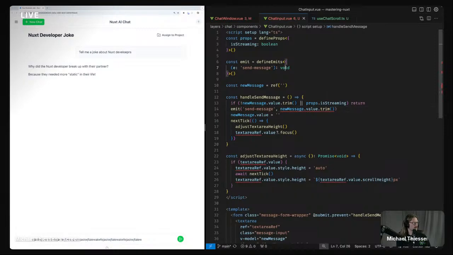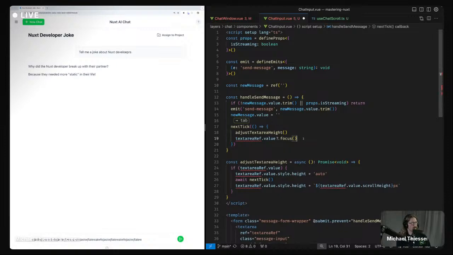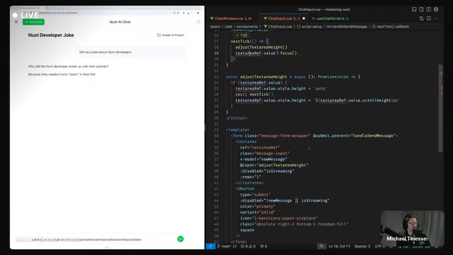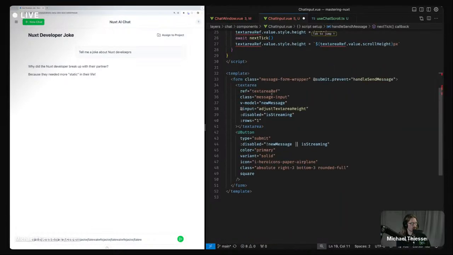Oh, because I put this as... I typed it wrong. That's why. There we go. So I fixed the types there. Now we can emit. We reset this. Then we go here and we need access to this text area ref.